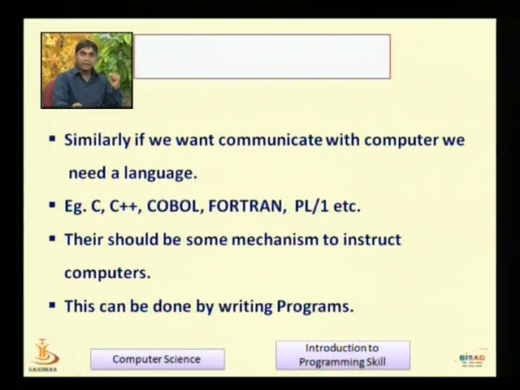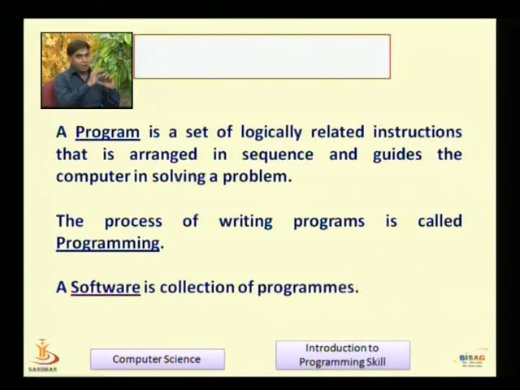We learned what a language is. Now we go into some depth. A program is a set of logically related instructions, arranged in sequence, that guides the computer to solve problems.